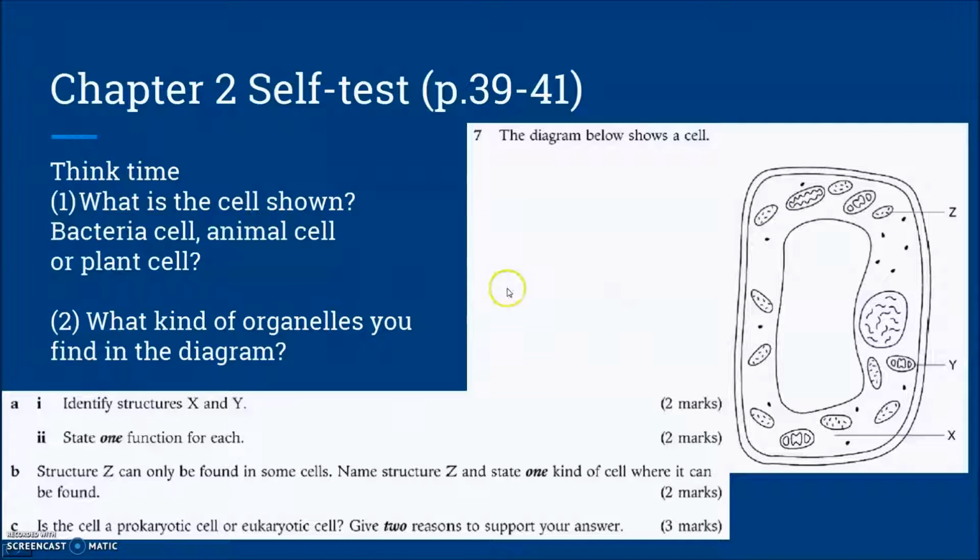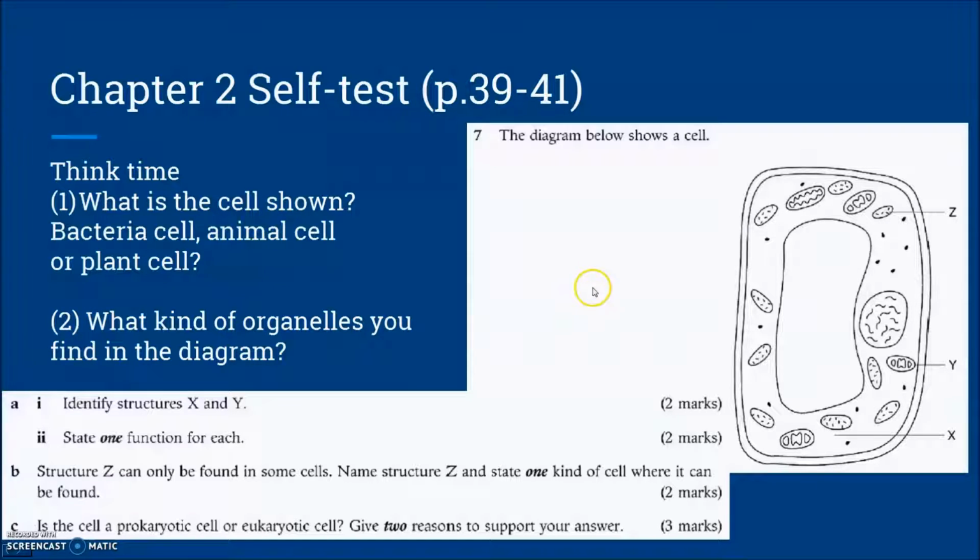When you do this type of question, by looking at the figure, I must be able to point out that it shows a cell, but what cell is it? Bacterial cell, animal cell, or plant cell? You should have a very general idea that it should not be an animal cell.